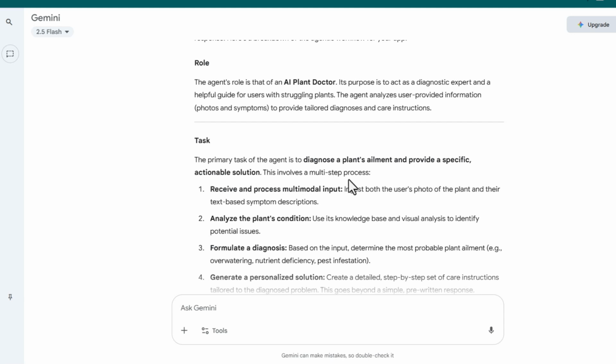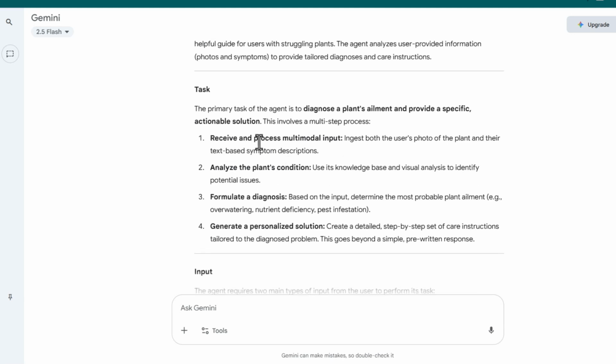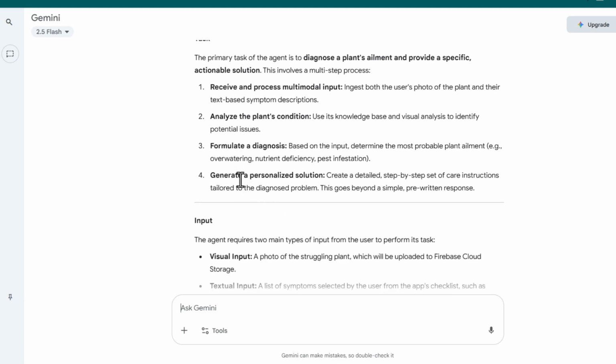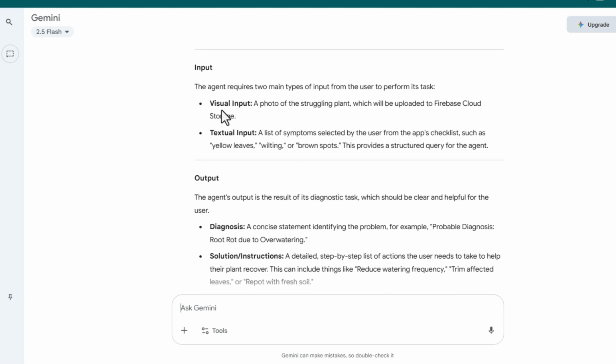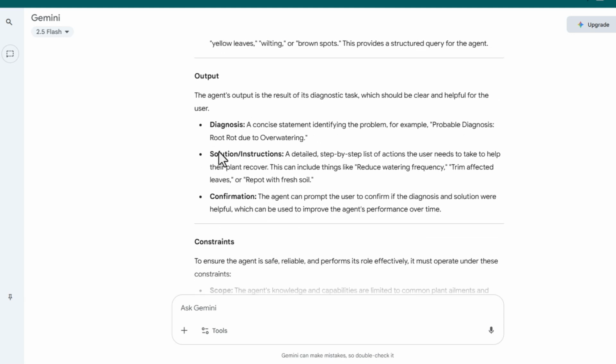This involves a multi-step process: receive and process multimodal input, analyze the plant's condition, formulate a diagnosis, generate a personalized solution. For the input: visual prompt and textual input. The visual prompt is the photo. Output: the diagnosis, solution or instructions, and confirmation.